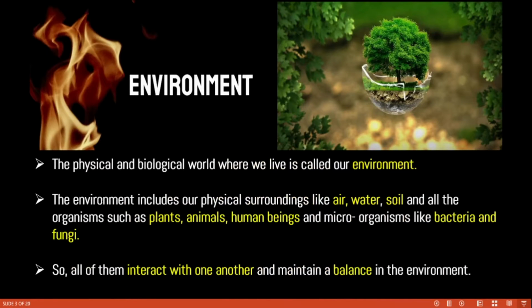Okay, first thing, environment. What does environment mean? We have to know this. The physical and biological world where we live is called environment. Environment is nothing but surroundings. It has air, water, soil, and organisms like plants, animals, human beings, and microorganisms like bacteria and fungi. So these are all present in the environment. All together maintain the balance in the environment.